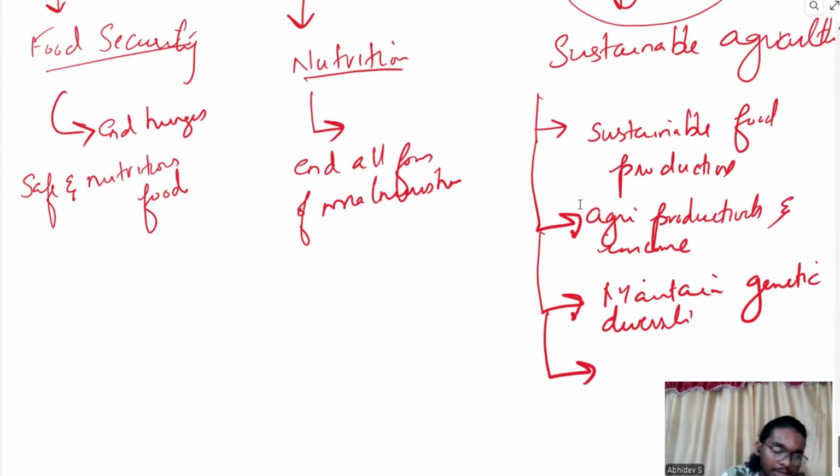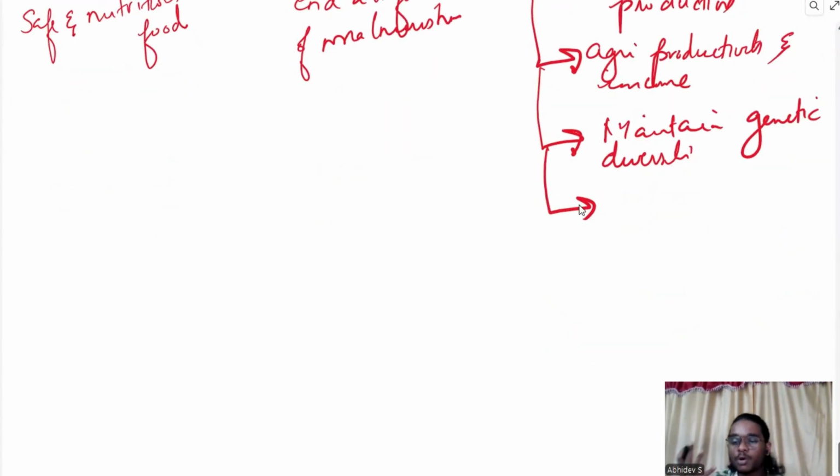Then comes the last goal. The farmers produce it, and they want to sell it. But suppose a tomato farmer produces many tons of tomato because the prices on the market were so high, so he decided to farm tomato. During the harvest period, the price of the tomato fell down.